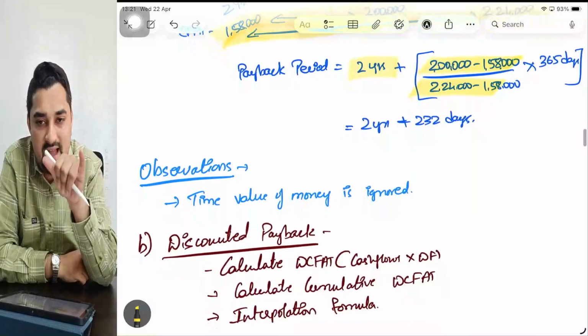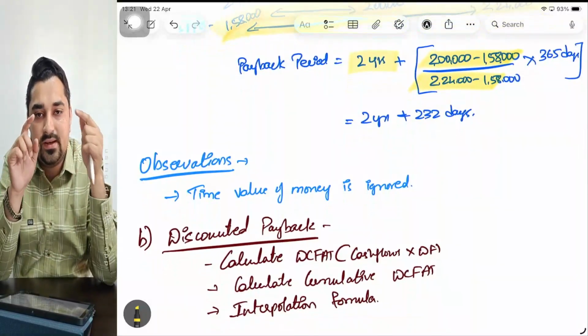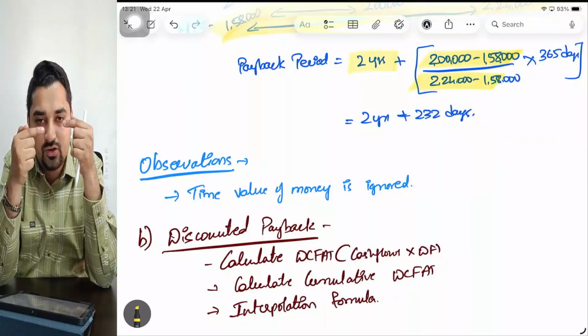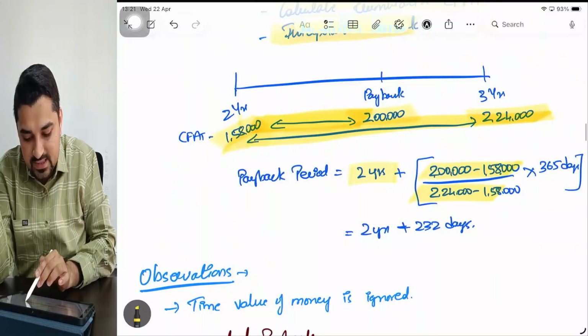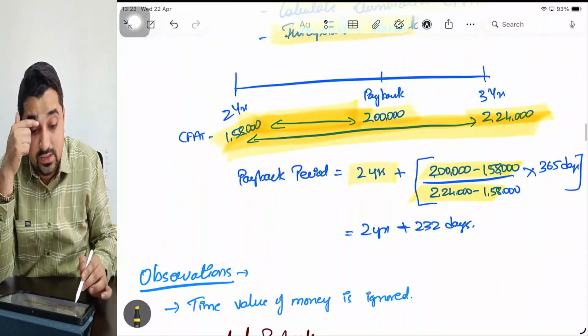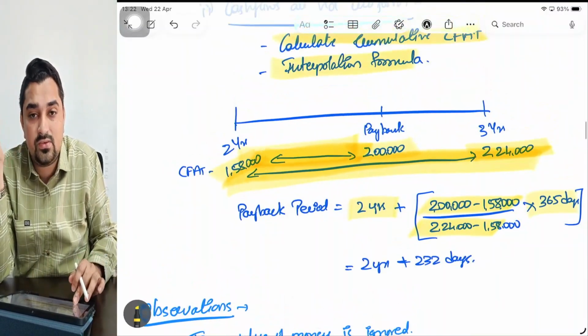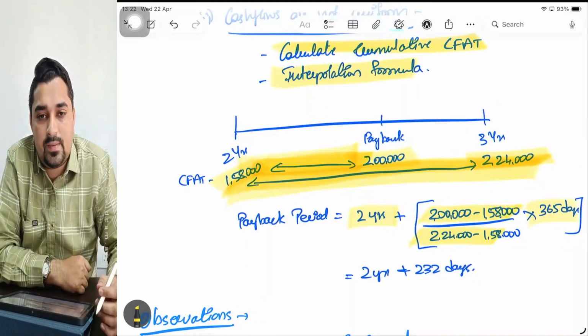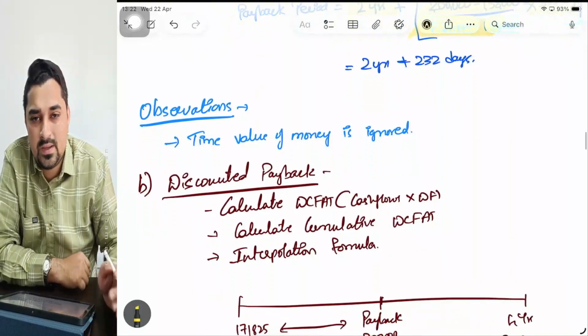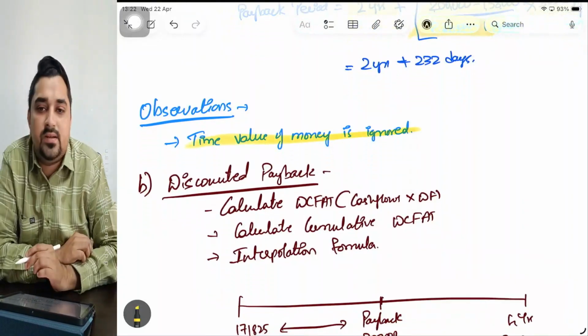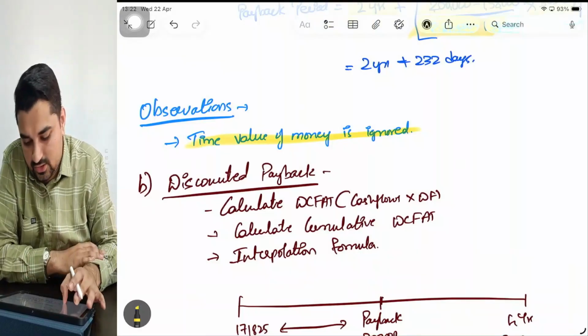So the initial years plus, in the numerator, the difference I need divided by the total difference into 365 days. So this is how you calculate payback period if the cash flows are not uniform. Again, what is the drawback of payback period? They are ignoring the time value of money. Time value of money concept is totally ignored.